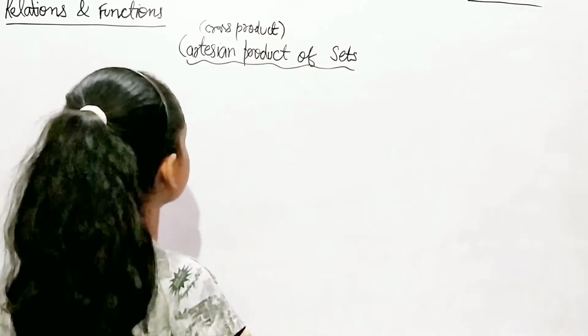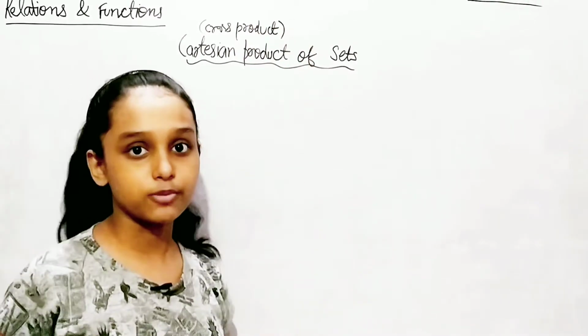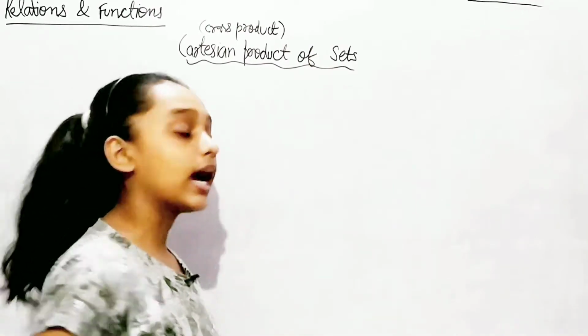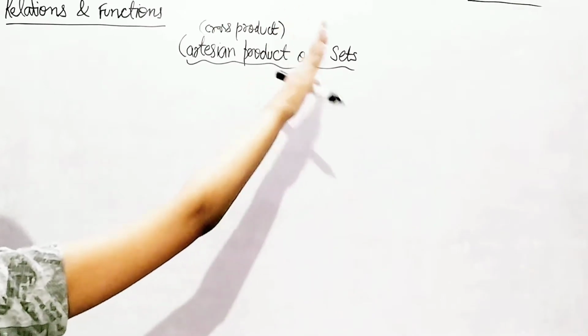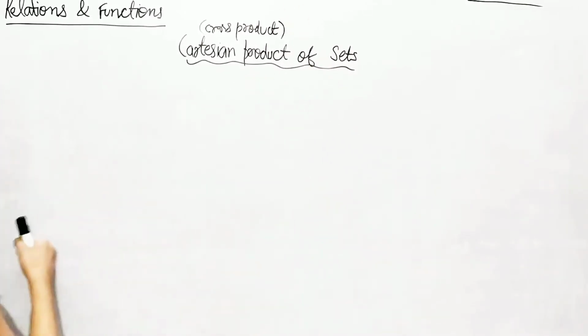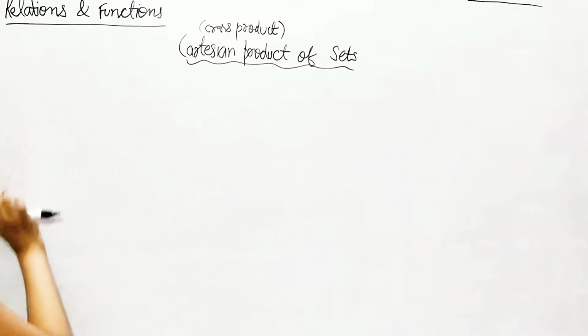Yeah, cross product or Cartesian product, okay, both are the same. So let's continue. Cartesian product of sets. As for the definition, it's really a small definition, I can write it on the board, and then we're going to take an example.